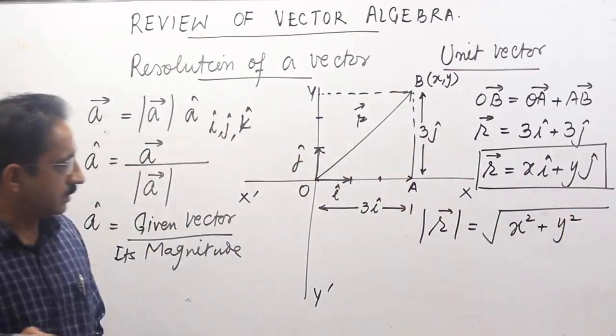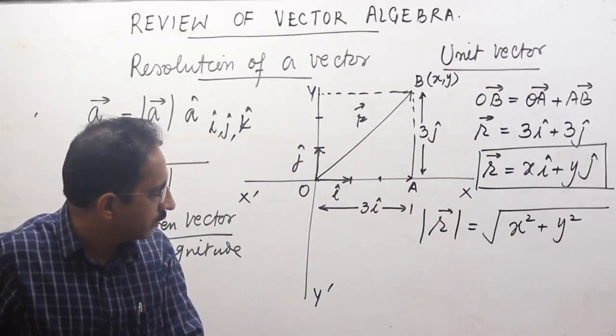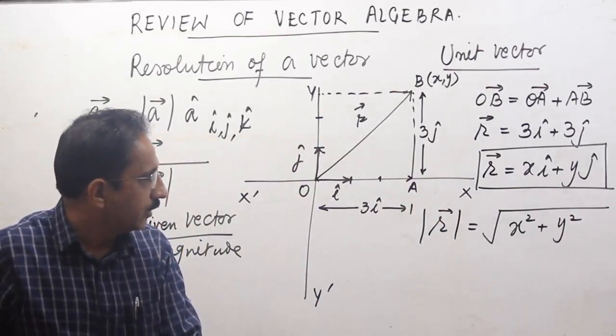So x square is x component whole square plus y component whole square,